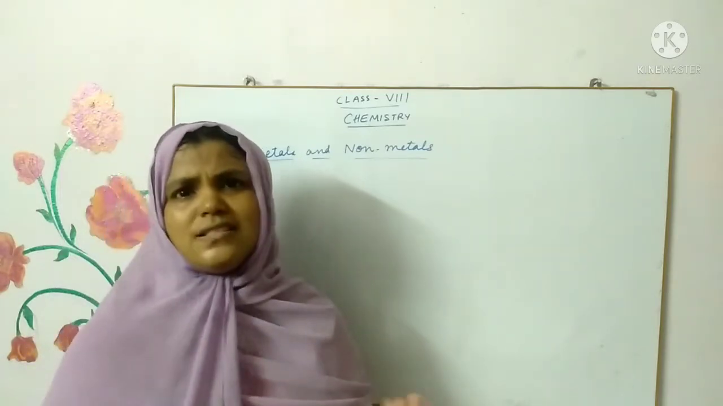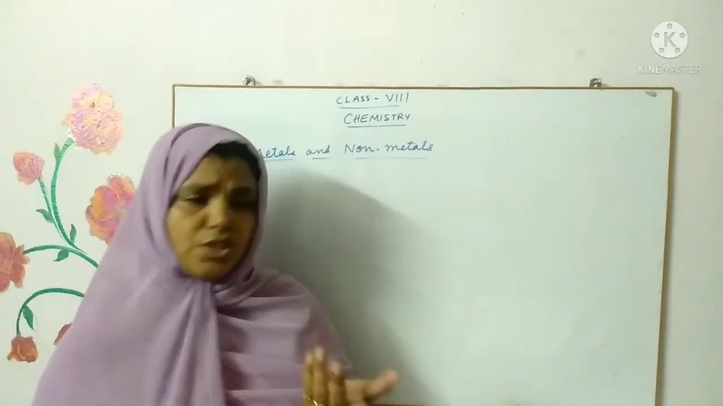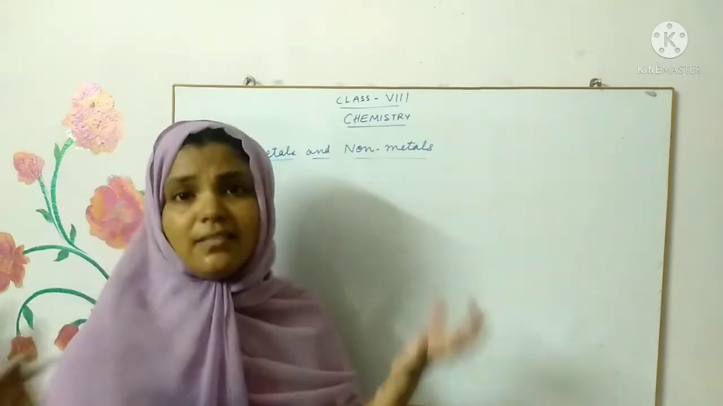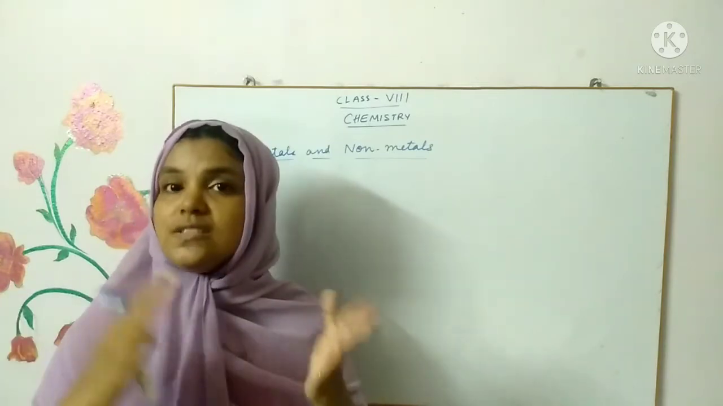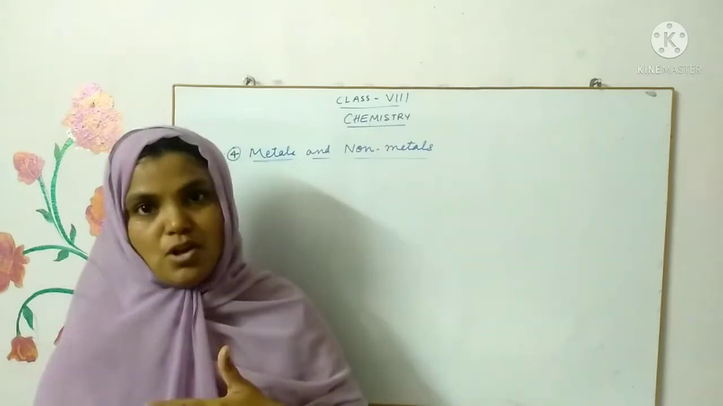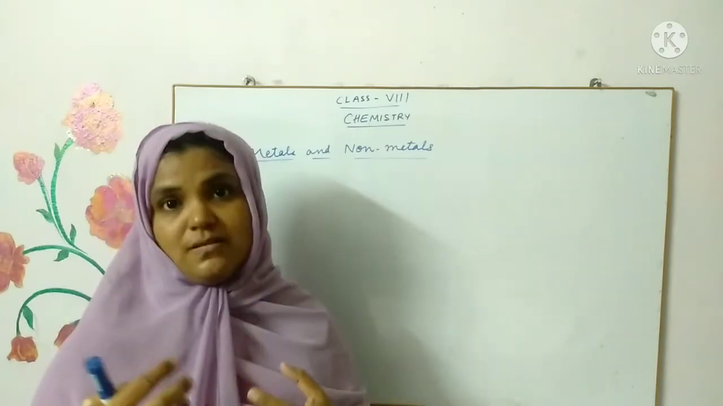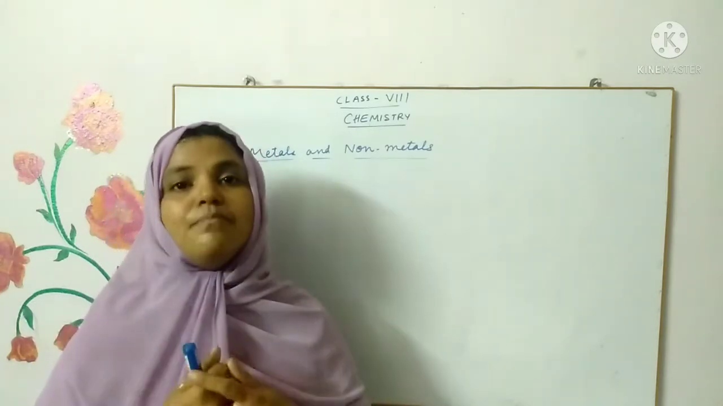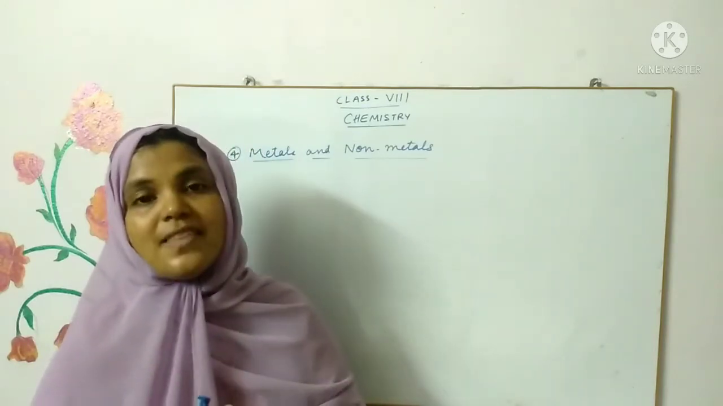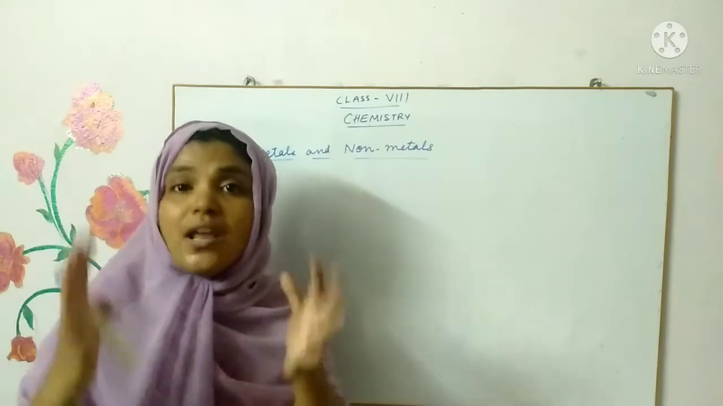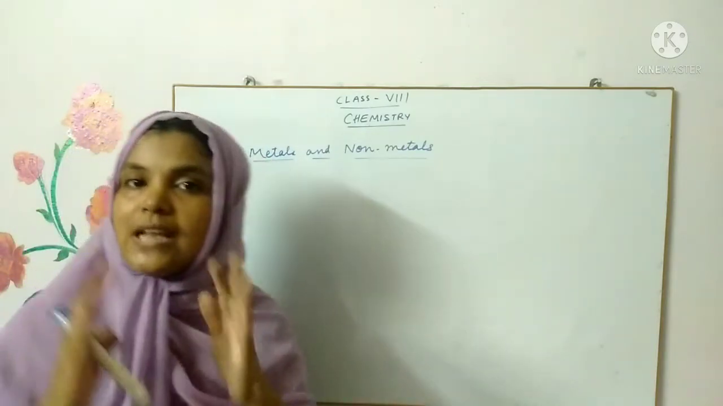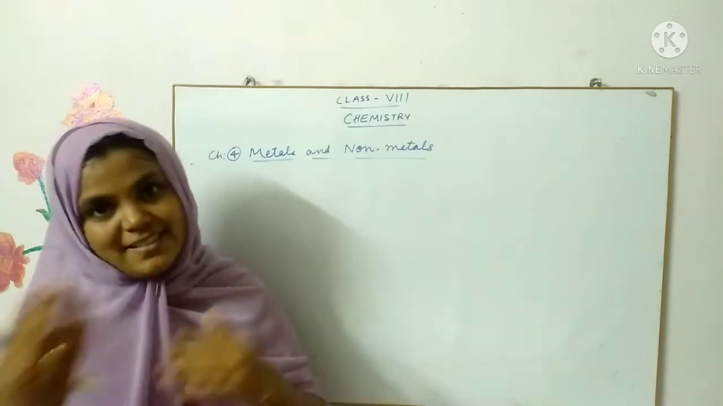So do one thing, a small assignment or task. Go around your house and find things, identify different things and try to classify them into metals and non-metals. Take some examples and classify them. How are you going to classify that? When you have good knowledge about the properties of metals and non-metals, you will be able to classify these things into metals and non-metals.